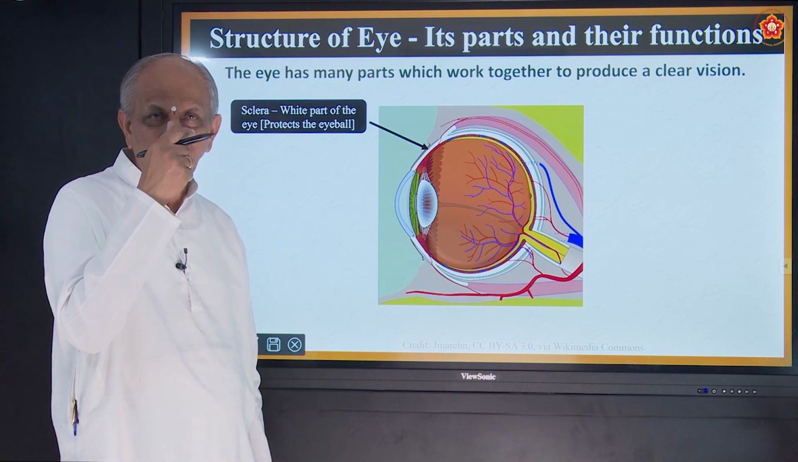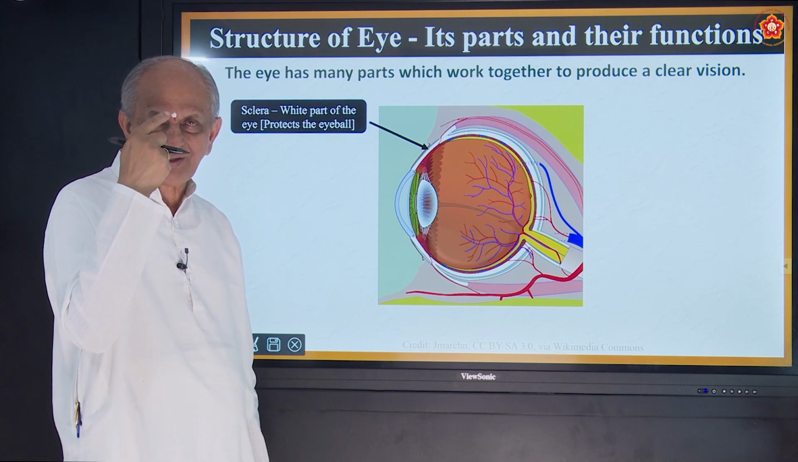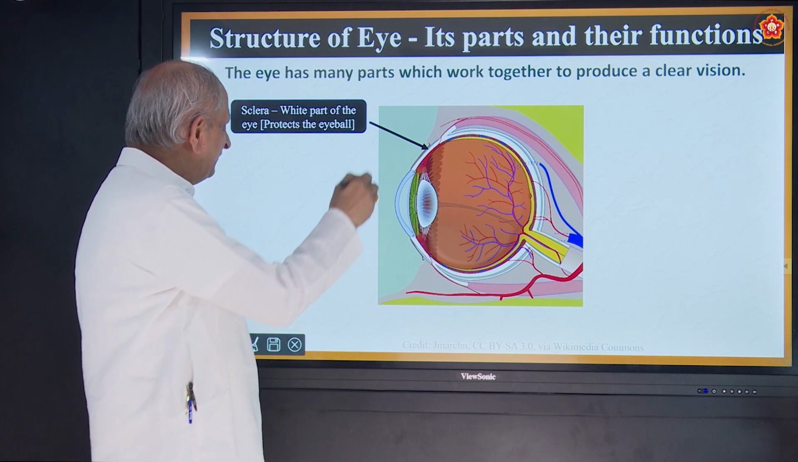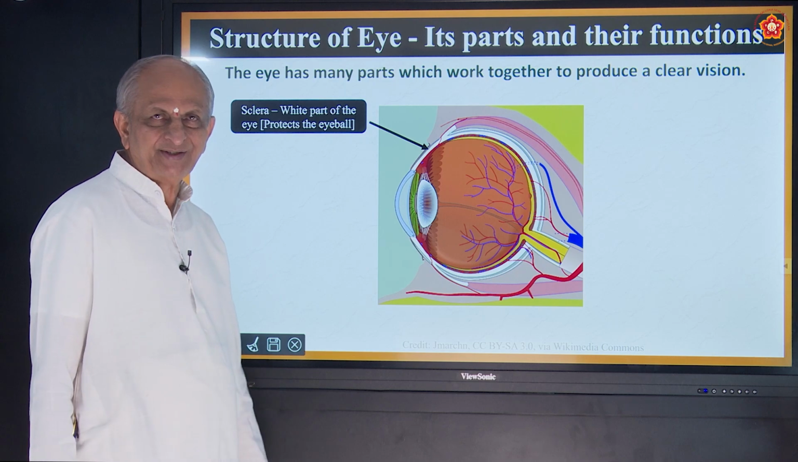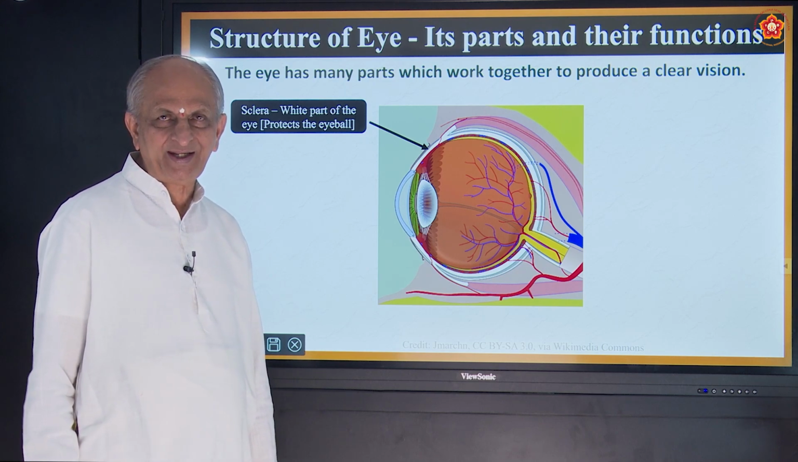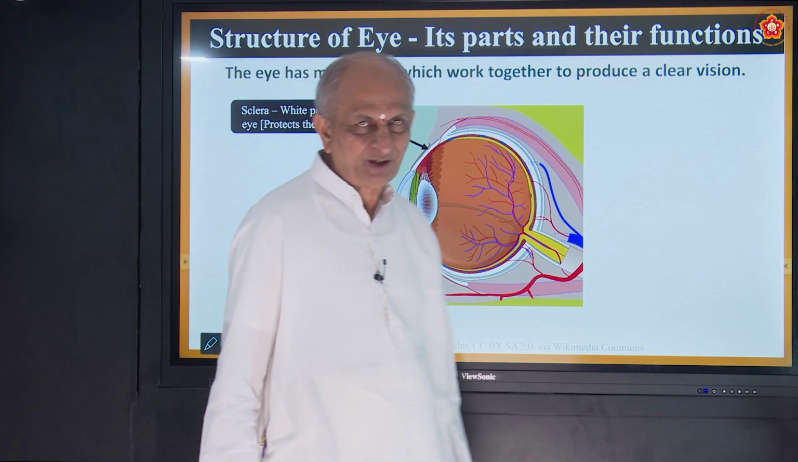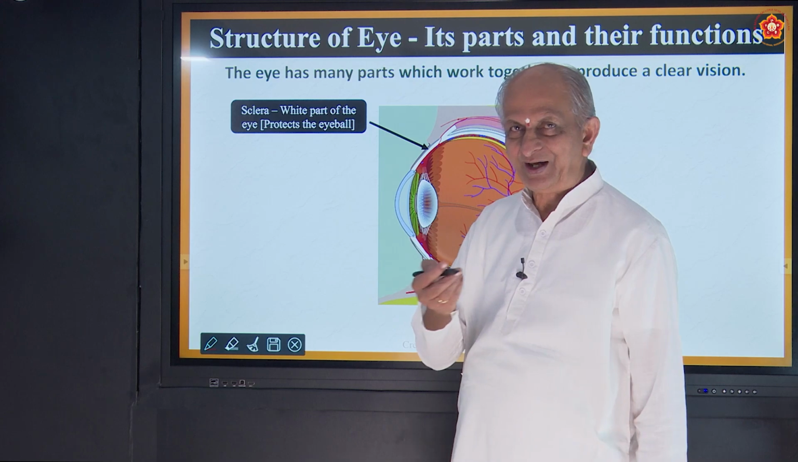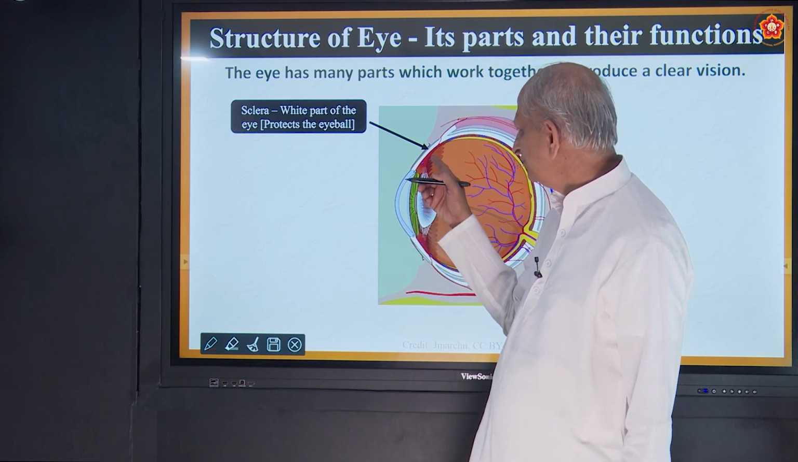So all of us have two things we can see from outside. One is the white part of the eye, another is the black part of the eye. This white part of the eye is called sclera. S-C-L-E-R-A. Come on, spell it. Come on, say it loudly. Okay, you can hear me, but I cannot hear you. Okay, sclera, the white part.